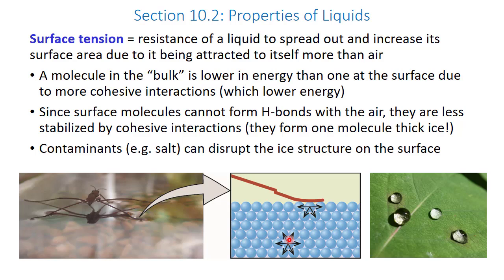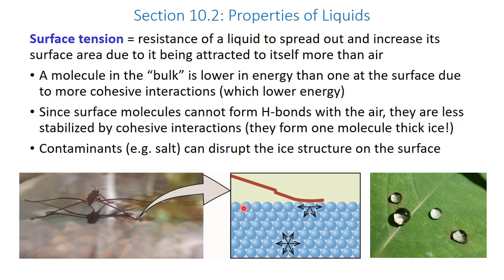By analogy, a molecule of water in vacuum is at a higher energy than one in the middle of liquid water, because it is unable to form stabilizing interactions with other matter around it. Similarly, this water on the surface forms fewer stabilizing interactions because it cannot interact with air, which is made of a low density of nonpolar molecules. Instead, the lowest energy state of water involves formation of one molecule thick layer of ice on the surface.